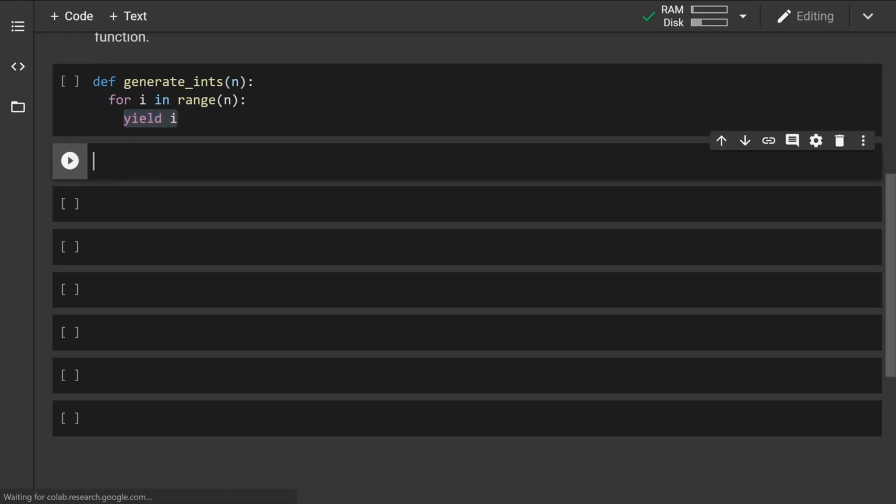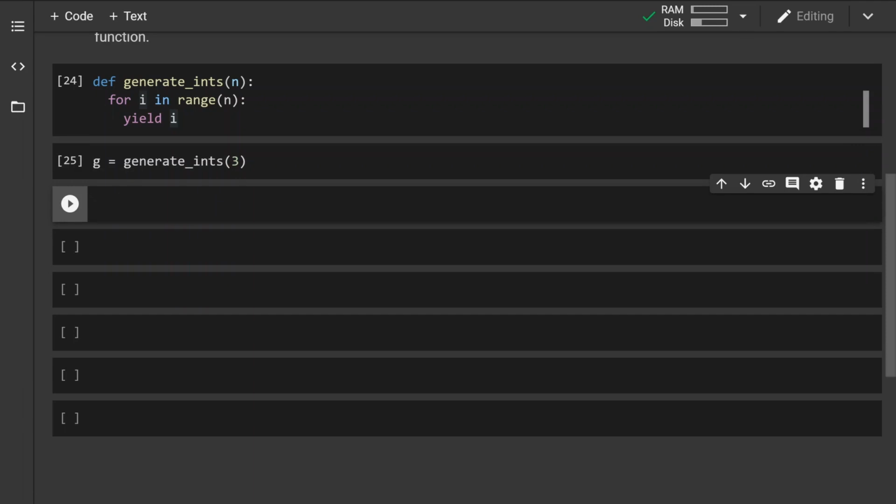All right, let's run this. Now we have g as our generate ints function, and we're going to pass the value of 3. Then we run this, and let's take a quick look: what is the type of g?